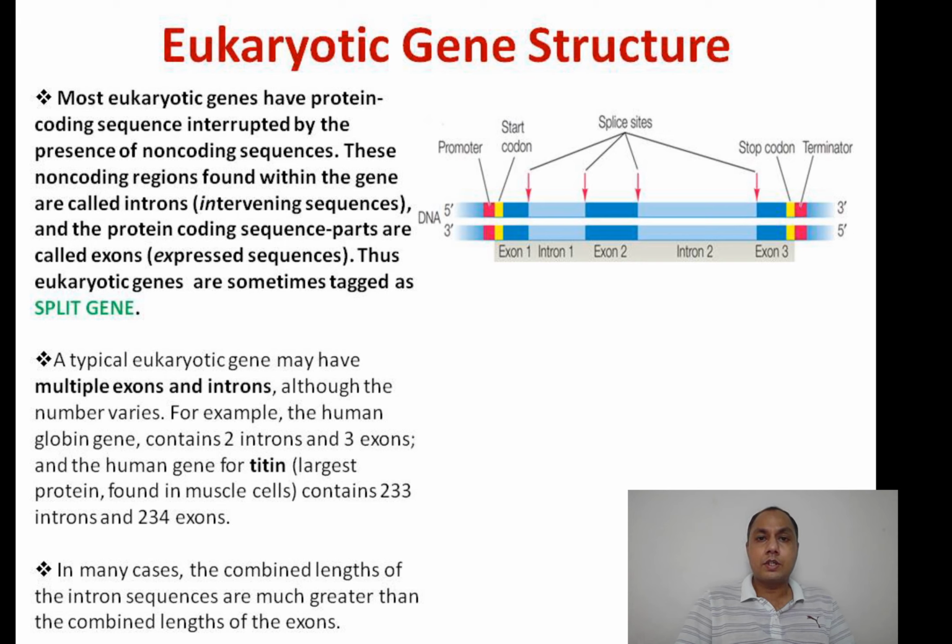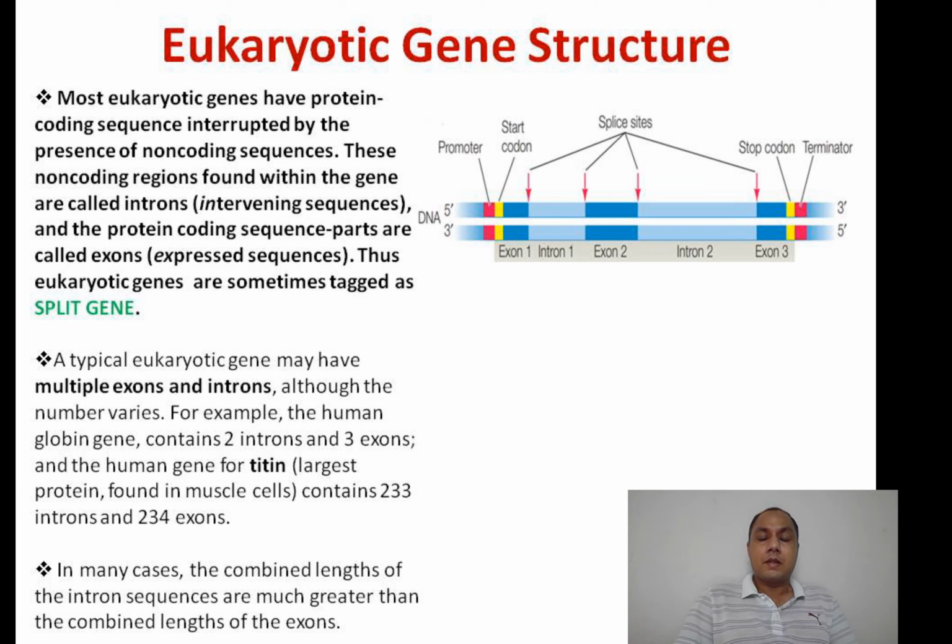As opposed to that, the coding parts which specify the amino acids are called exons, that means expressed sequences. More than 75% of eukaryotic genes have interruptions in their coding region because of the presence of introns. That's why eukaryotic genes are also called split genes. That means the information for the coding of a protein has been split.